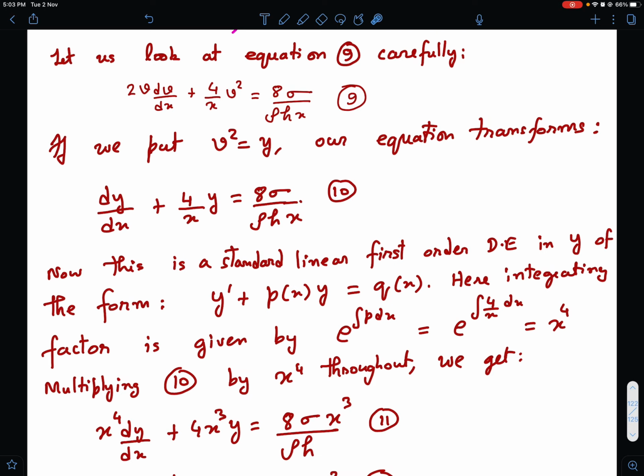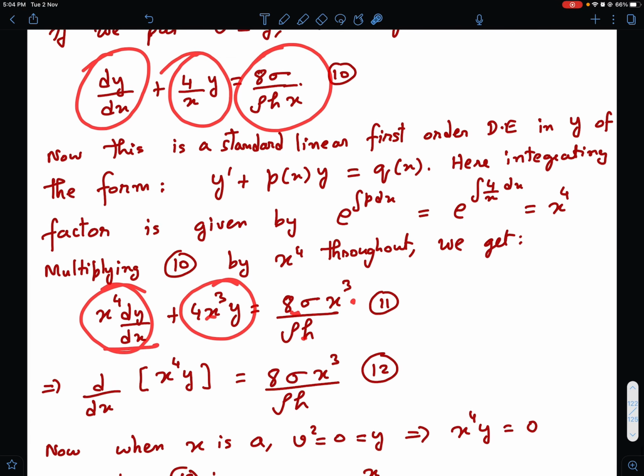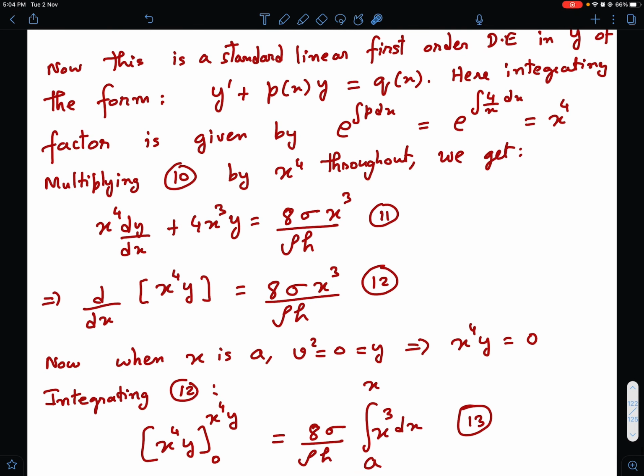Many of you who have studied linear differential equations must be able to recognize easily that this is a standard linear first order differential equation of the form y dash plus p y is equal to q. This is solved using the integrating factor, which is given by e to the power integral p dx. Here the integrating factor is e to the power integral of 4 upon x dx, which is x to the power 4. Now you multiply this entire equation by x to the power 4 on every term. What does this become? This becomes x to the power 4 dy by dx, plus 4x cube y, equal to 8 sigma x cube upon rho h.